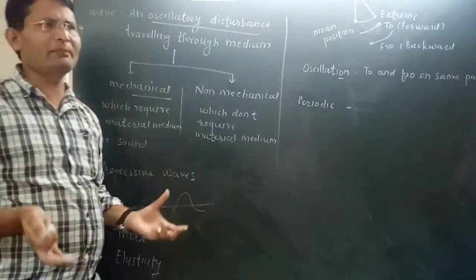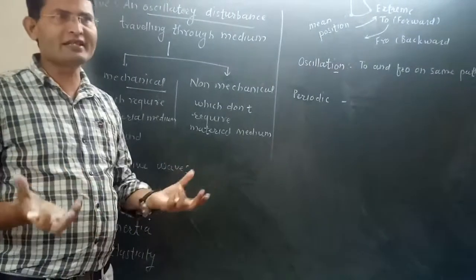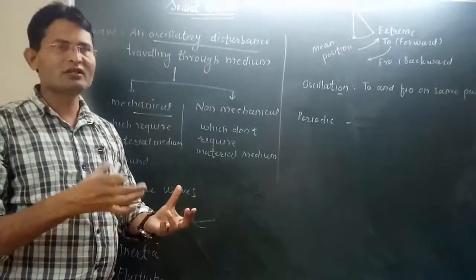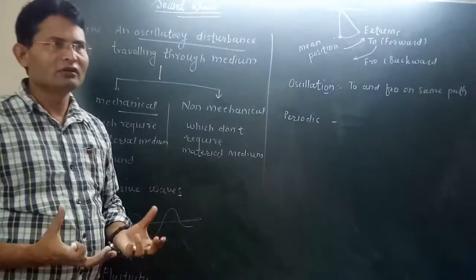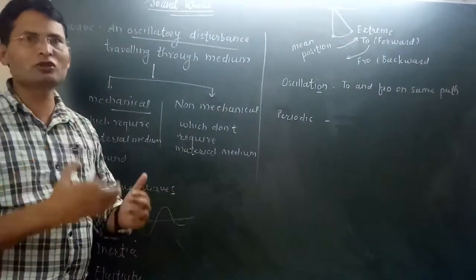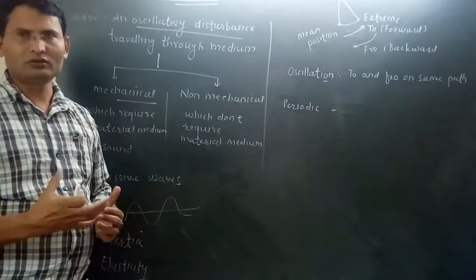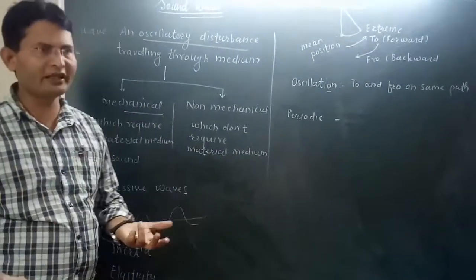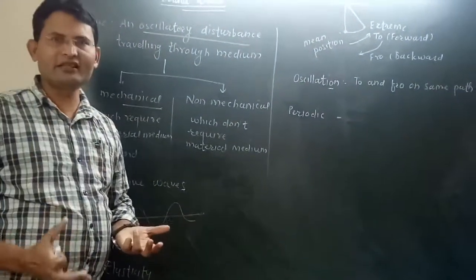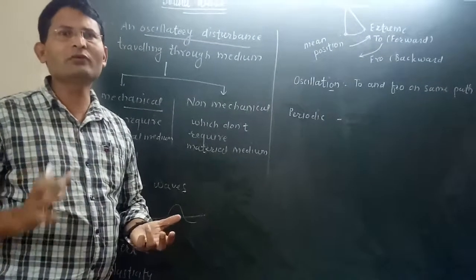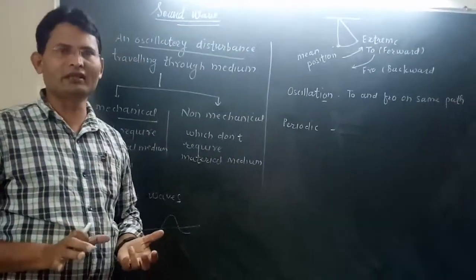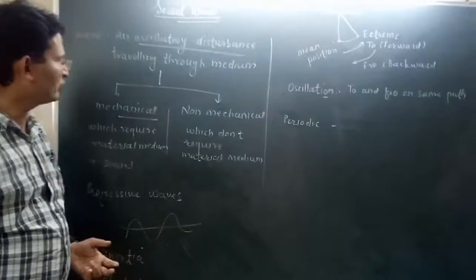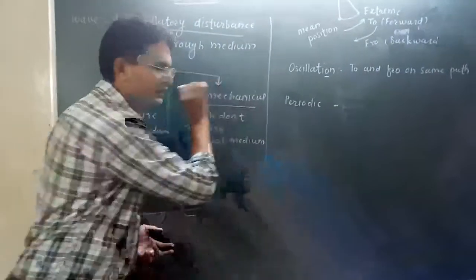There are many things happening in the galaxies. You can see stars falling down. Sometimes we can see many happenings, but we do not come to know the sound because there is no medium. Sometimes electromagnetic waves are there, X-rays, gamma rays. So these waves do not require any sort of material medium. That's why these waves are considered as non-mechanical waves.